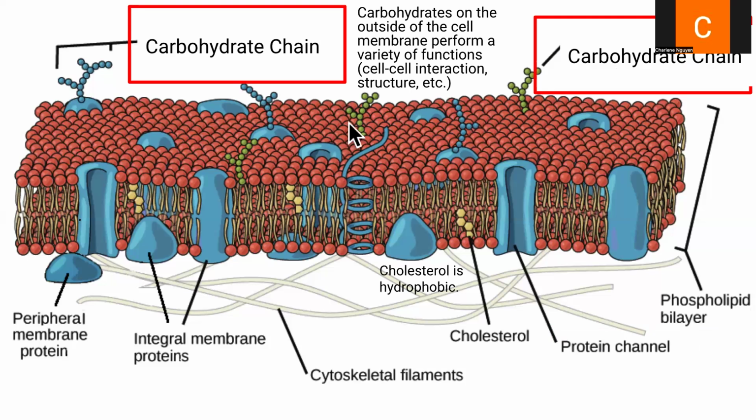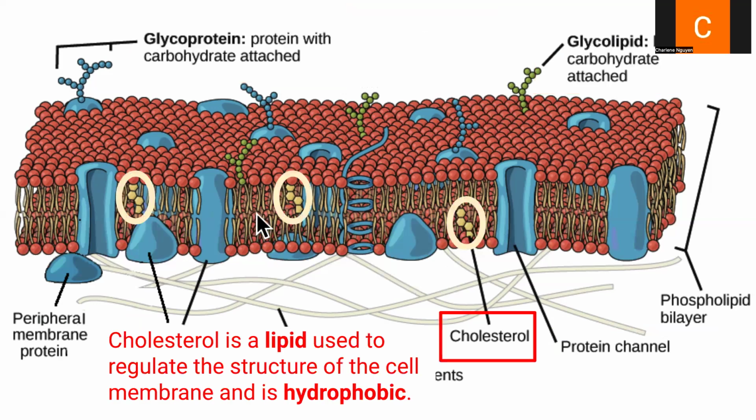And then the last one, inside the cell membrane itself, we have what we call cholesterol. Cholesterol is a type of steroid, and a steroid is a type of lipid. Cholesterol keeps the structure of the cell membrane. Since it's located in the hydrophobic tails, we know that cholesterol is also a nonpolar molecule, because it is attracted to the hydrophobic regions of our phospholipid bilayer. All right, so that's the structure of our cell membrane. Make sure you know which parts are hydrophilic and which parts are hydrophobic, as well as which macromolecules make up which parts of the cell membrane.